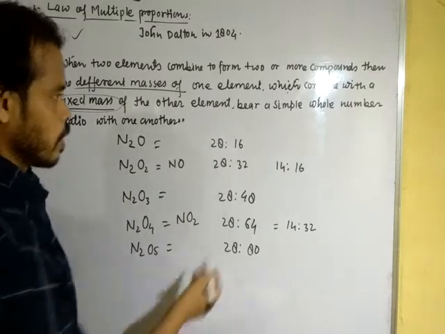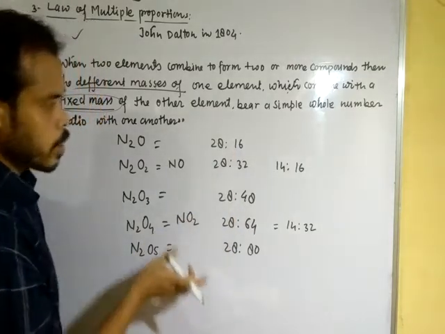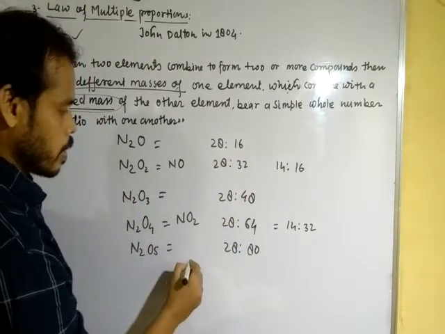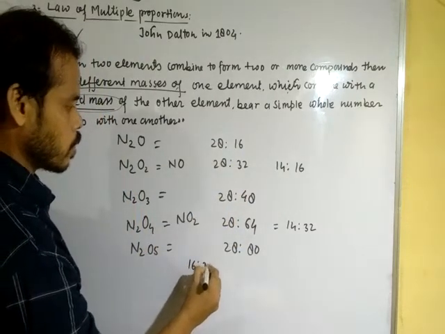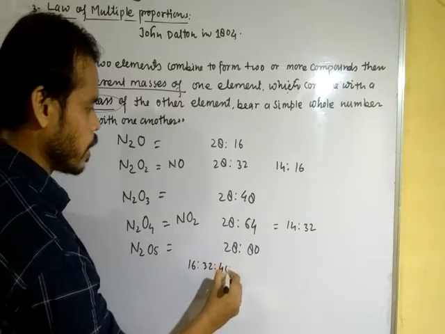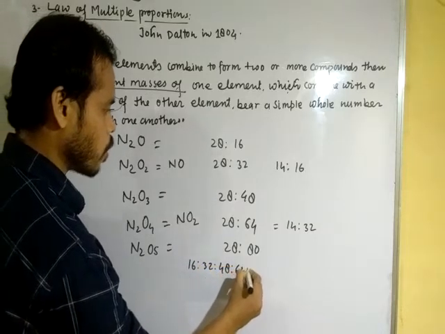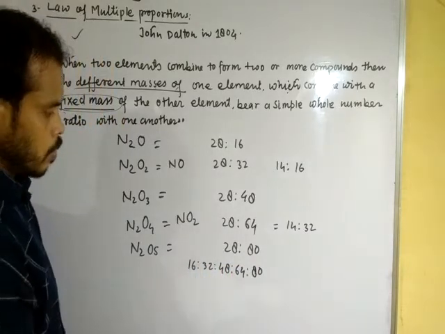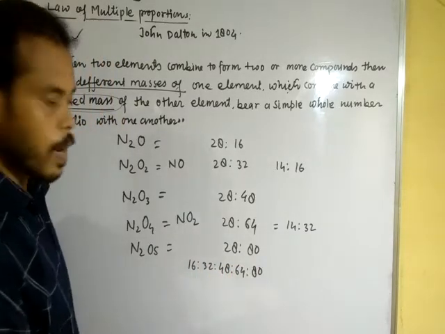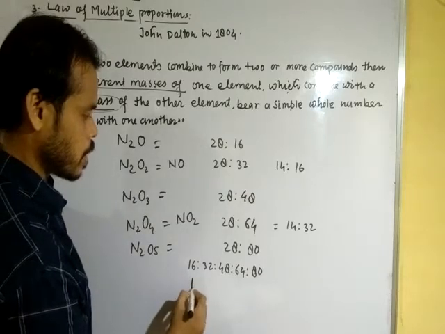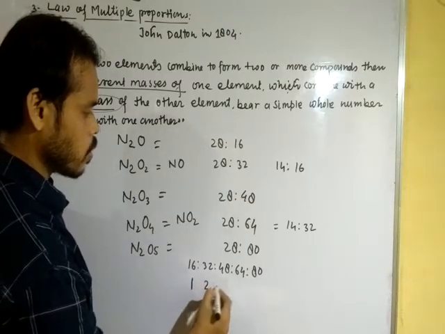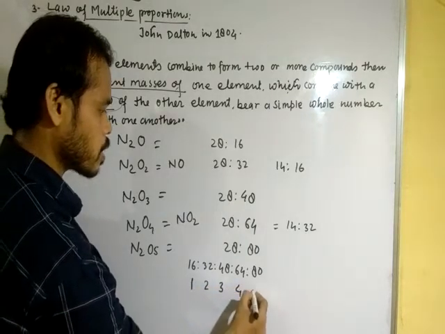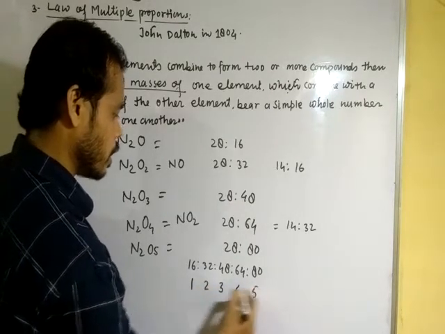The oxygen combined with a fixed mass of nitrogen will be 16:32:48:64:80. Now convert into simple form: 16 ones are 16, 16 twos are 32, 16 threes are 48, 16 fours are 64, and 16 fives are 80.